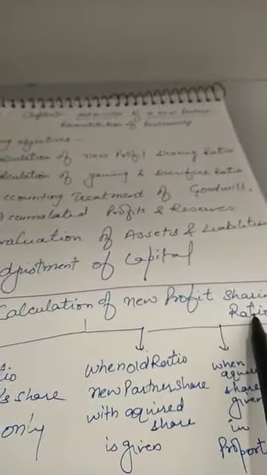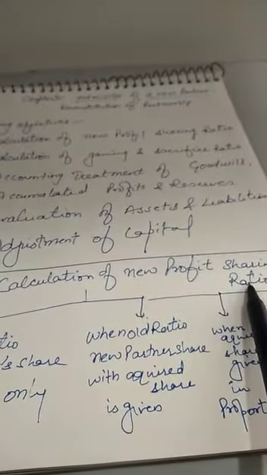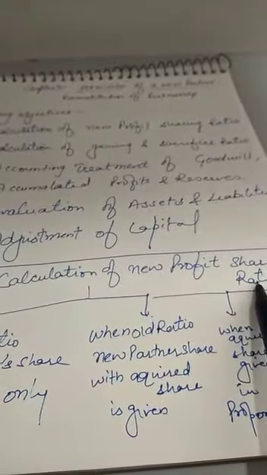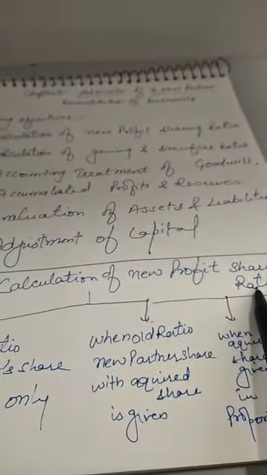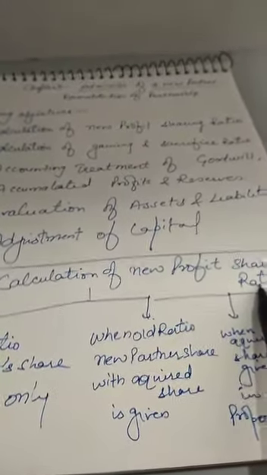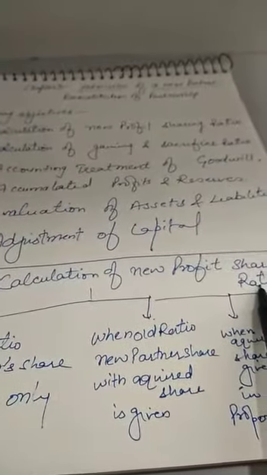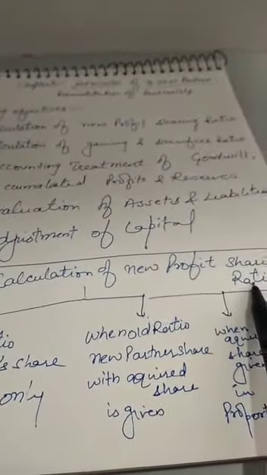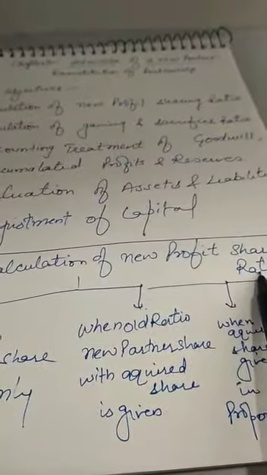sharing ratio. As I told you earlier in the previous two videos, there are different cases. With the help of those cases, you come to know how the new profit sharing ratio will be calculated, what should be the solution, and what will be the effect of admission of a new partner. When a new partner joins a firm, what will be the effect on the ratio of old partners as well as the new partner, and altogether what will become the new profit sharing ratio of all the partners of the firm.